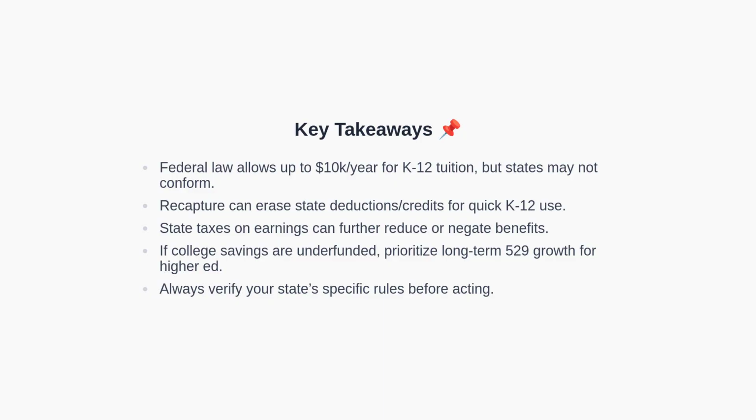The federal K-12 allowance is limited and does not compel states to conform. Recapture can reclaim state tax benefits for quick K-12 withdrawals. State taxes on earnings can further erode any advantage. If your college savings are behind, prioritize long-term accumulation for higher education. And above all, verify your state's specific rules before proceeding.